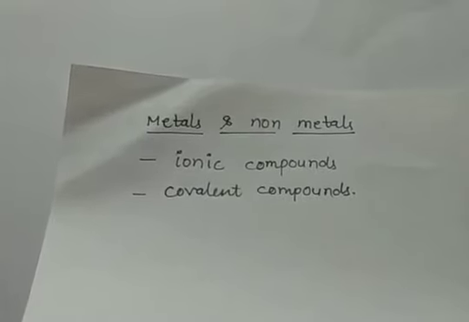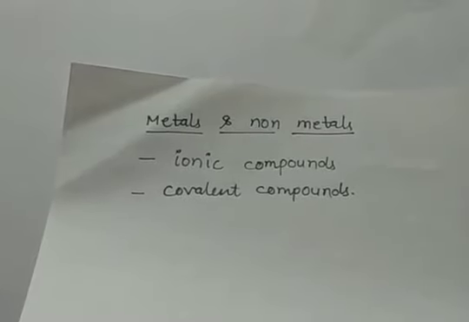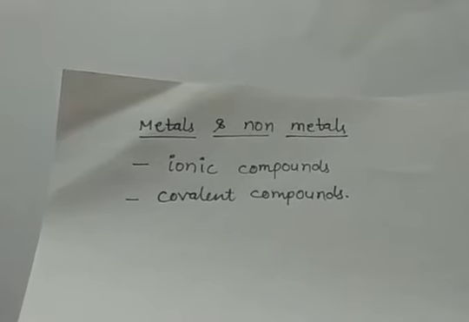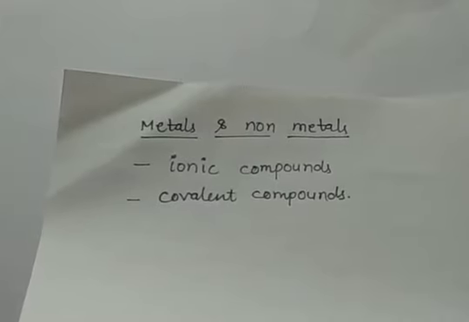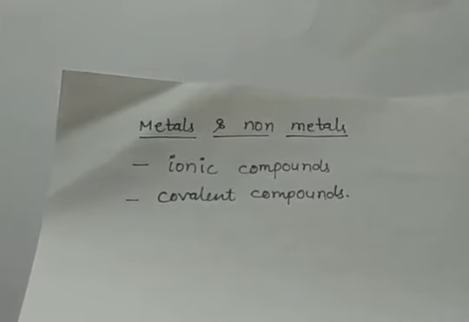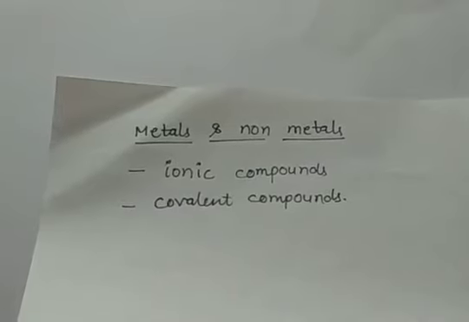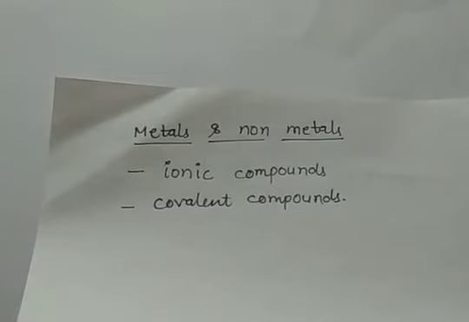So depending upon the transfer or sharing, two types of compounds are formed when metal reacts with non-metal. It can be an ionic compound or it can be a covalent compound. How these types of compounds form, how metals react with non-metals, I will be discussing in our lecture number 3 in much detail. So till now the topics of the lecture are over.